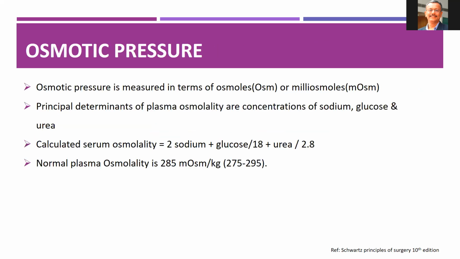Osmotic pressure is measured in terms of osmoles or milliosmoles. The principal determinants of plasma osmolality are concentrations of sodium, glucose, and urea, and it is calculated through the given formula. The normal plasma osmolarity is 275 to 295 milliosmoles per kg.